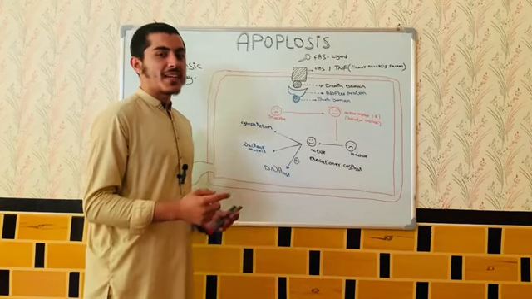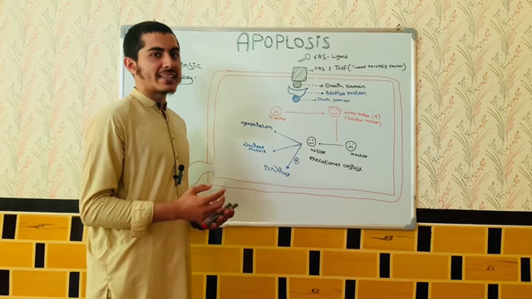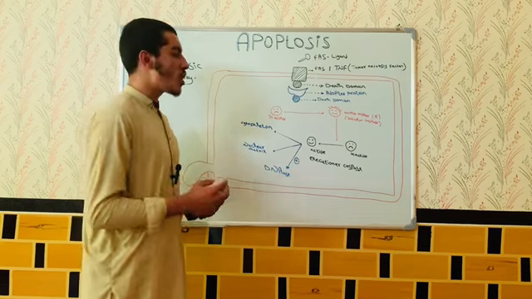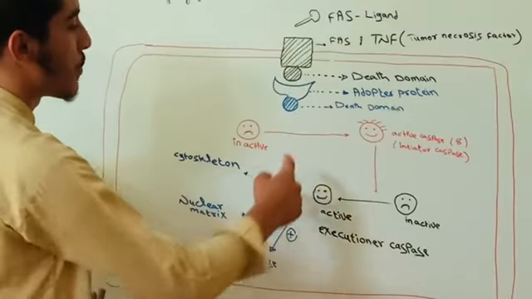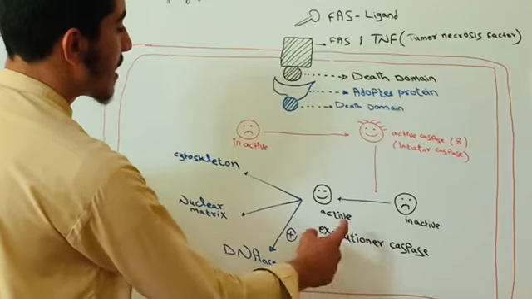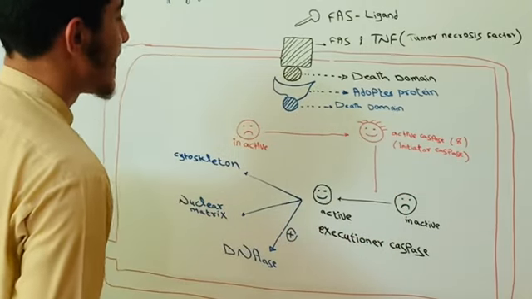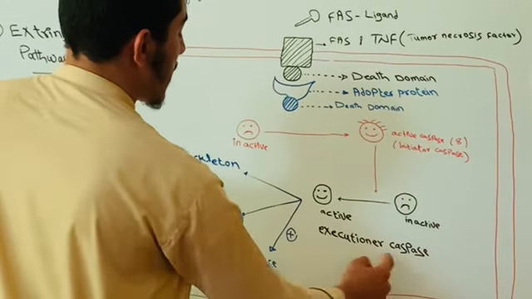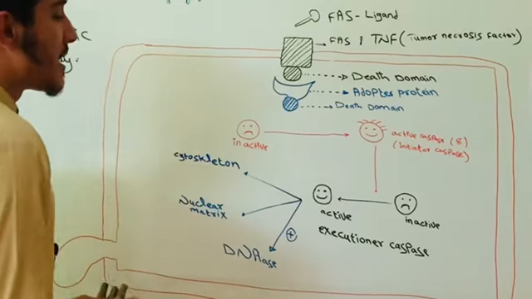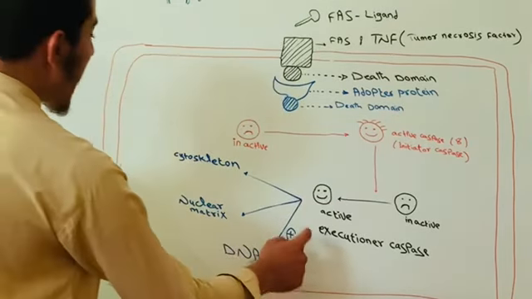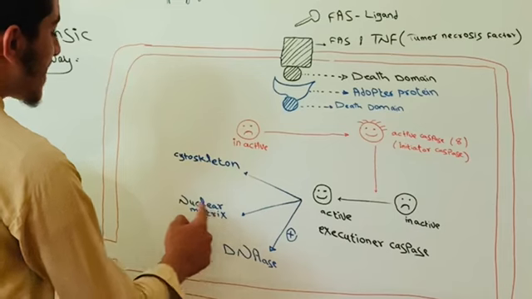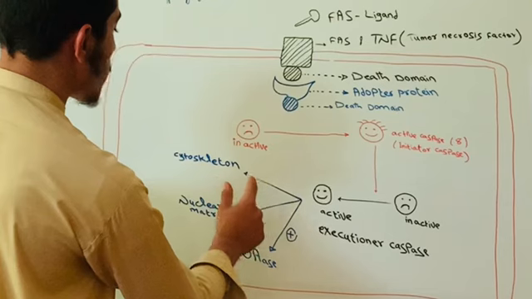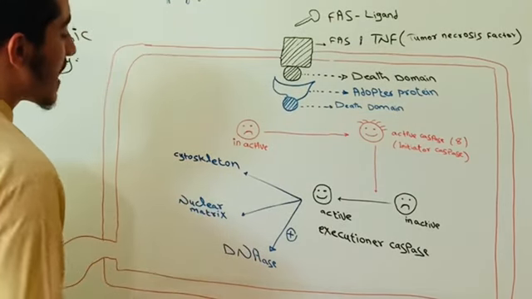We have some types of caspases. For example, initiator caspases and executioner caspases. Initiator caspases are those caspases which are activated at an early stage of apoptosis, but executioner caspases are activated after initiator caspases. This initiator caspase number 8 activates executioner caspase. Now, what is the function of executioner caspase? It degrades the components of the cytoskeleton and nuclear matrix, or we can say it digests the proteins which are the components of the cytoskeleton and nuclear matrix.